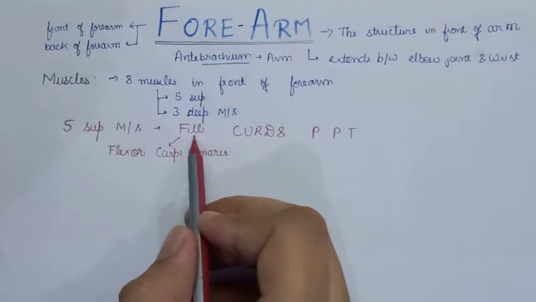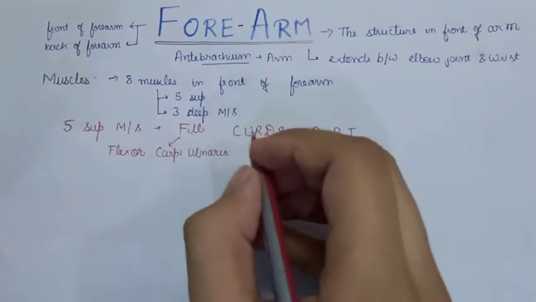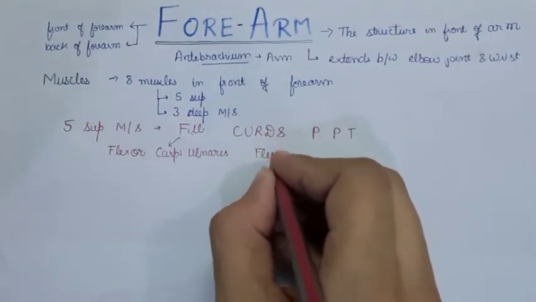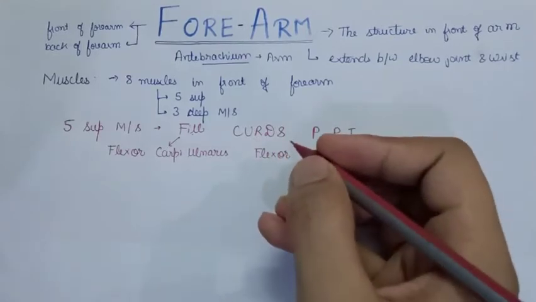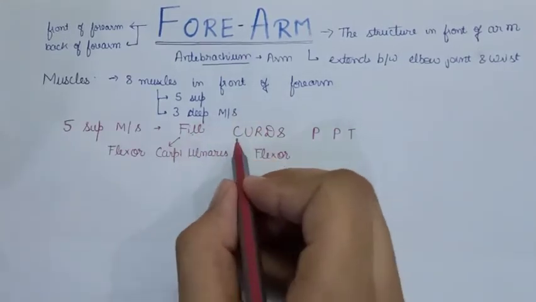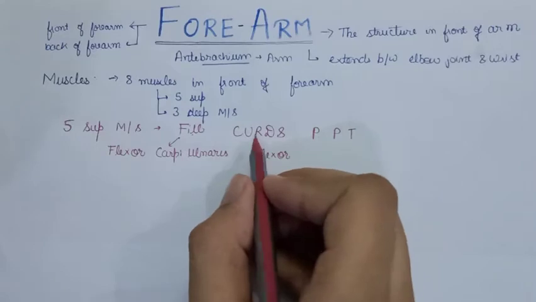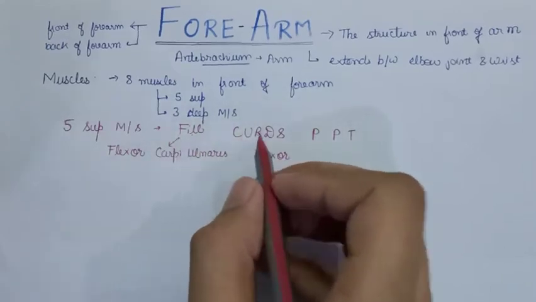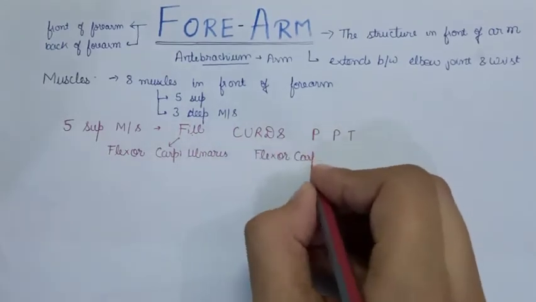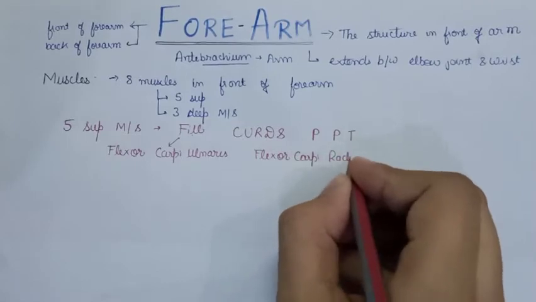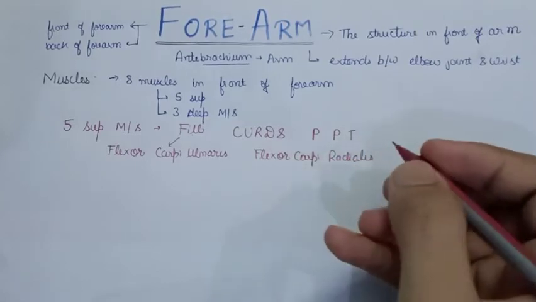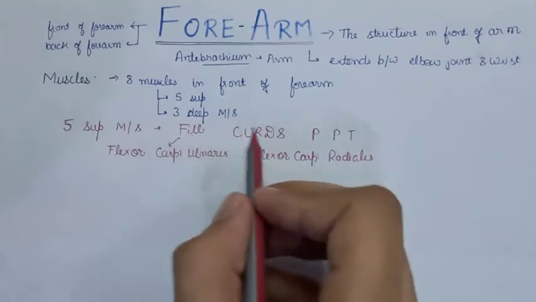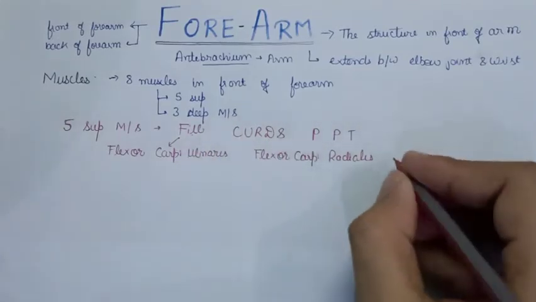Again you start with the F of fill, that is flexor, then carpi. Now it's time for the R: flexor carpi radialis. And the next one you can easily judge: flexor digitorum superficialis.